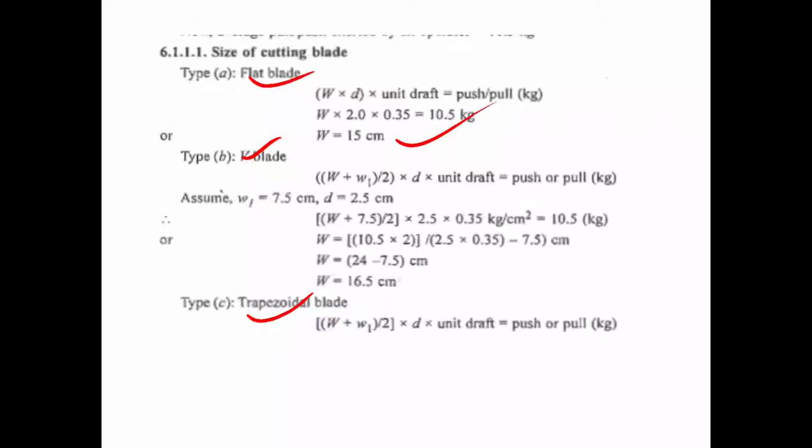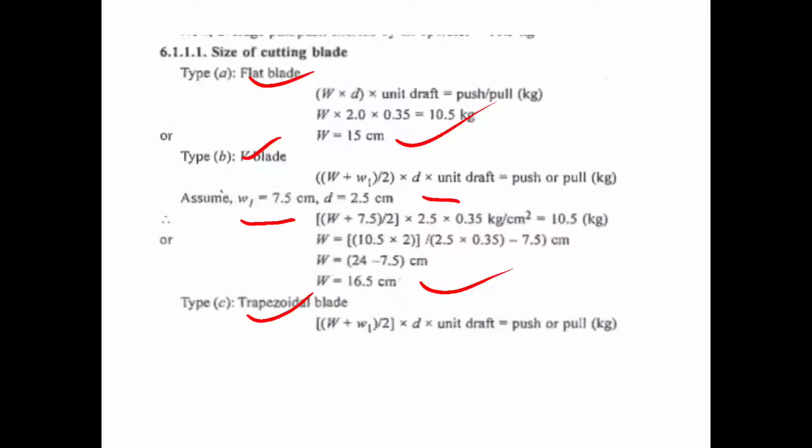In case of V blade, (W plus W1) divided by 2 into D multiplied by unit draft gives the pull or push. So putting the values, and sometimes on the basis of design we assume the value of W1 is equal to 7.5 and D is equal to 2.5. So equating the final equations we will get the value W is equal to 16.5 centimeter.